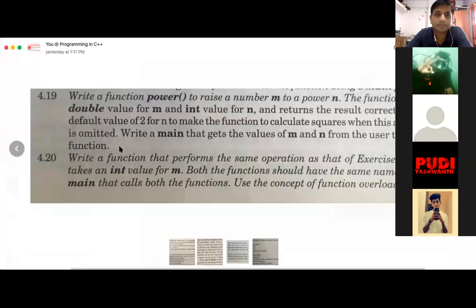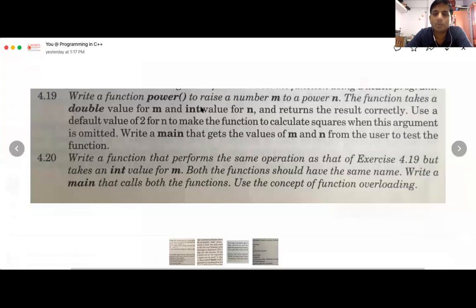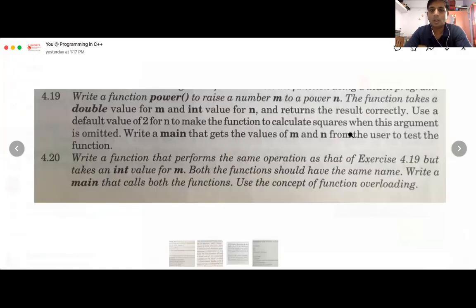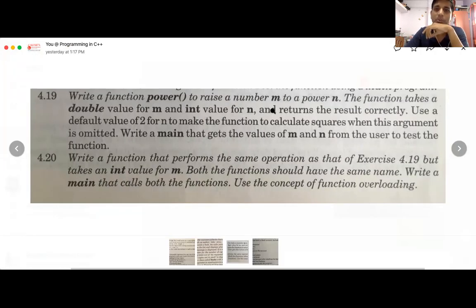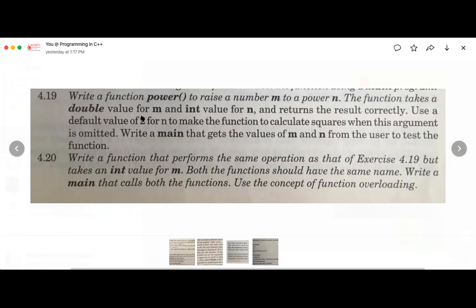Okay, I will share the screen. Write a function power to raise a number m to power n. So you need to write the power function. The input is number m and power number n, 2 inputs. The function takes a double value for m and an integer value for n. So what is the prototype? The prototype is power double m, int n, and it returns the result.